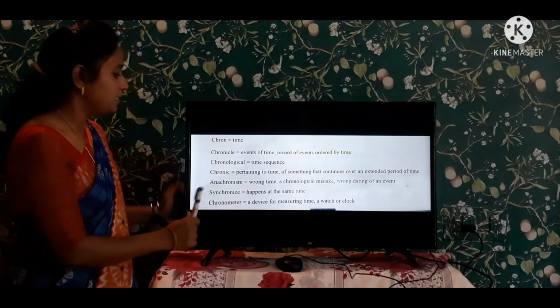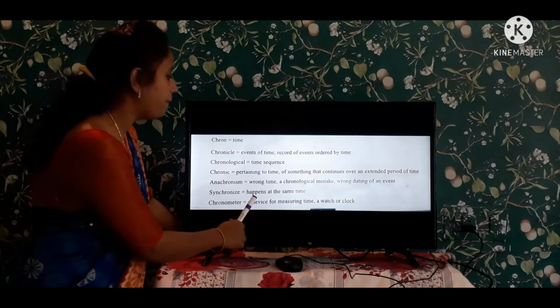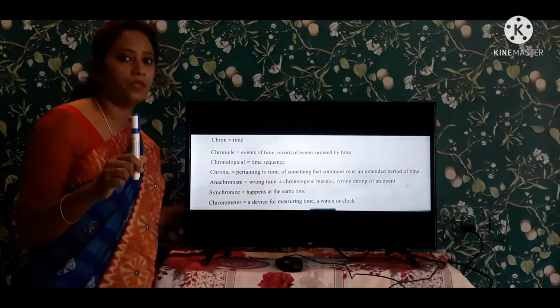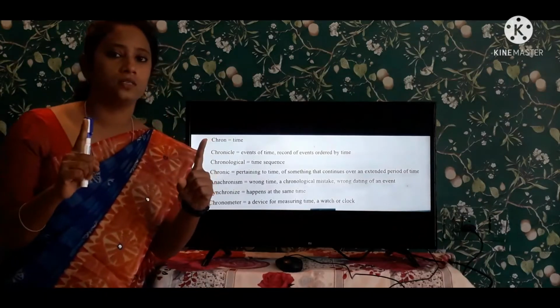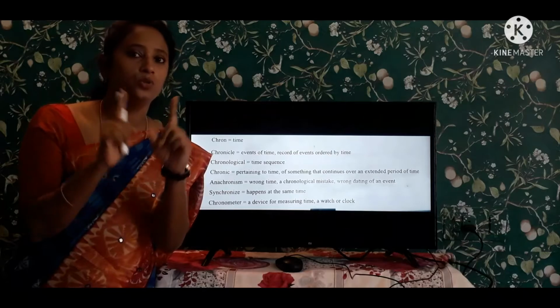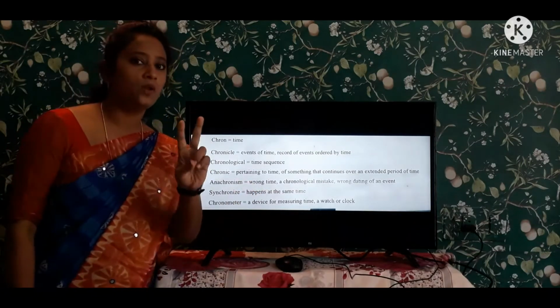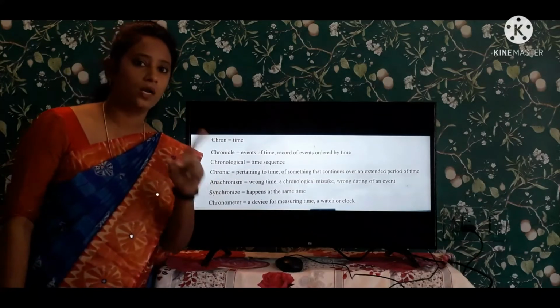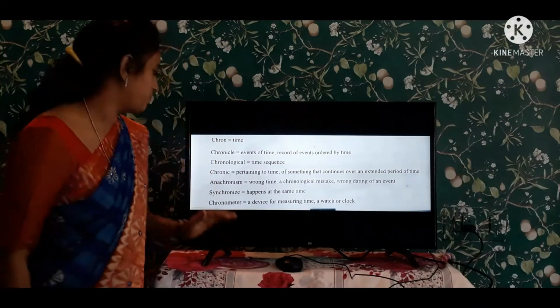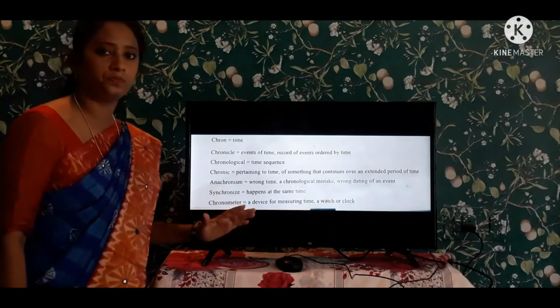Anachronism. See here, synchronize. It happens at the same time. Two works, two events come at once. Two events coming at once is known as synchronize. రెండు పనులు ఒకటేసారి జరగడం. ఏదైనా కానీ ఒకటేసారి రెండు పనులు జరగడం. దాన్ని synchronize.